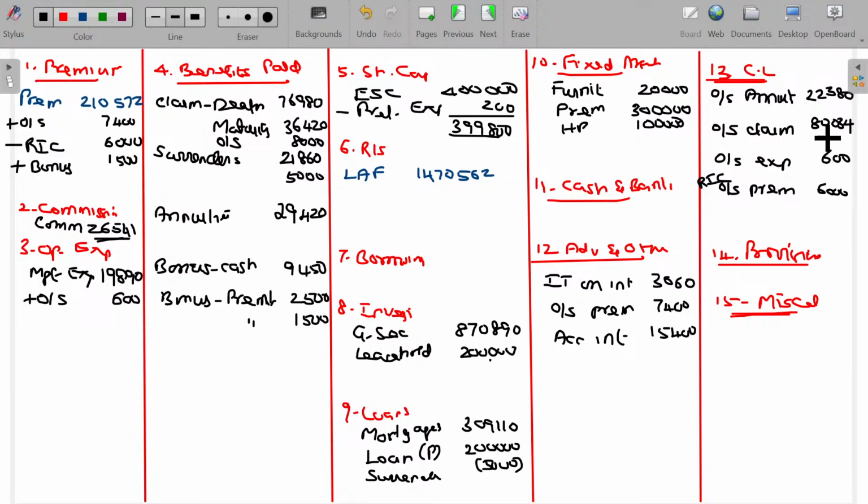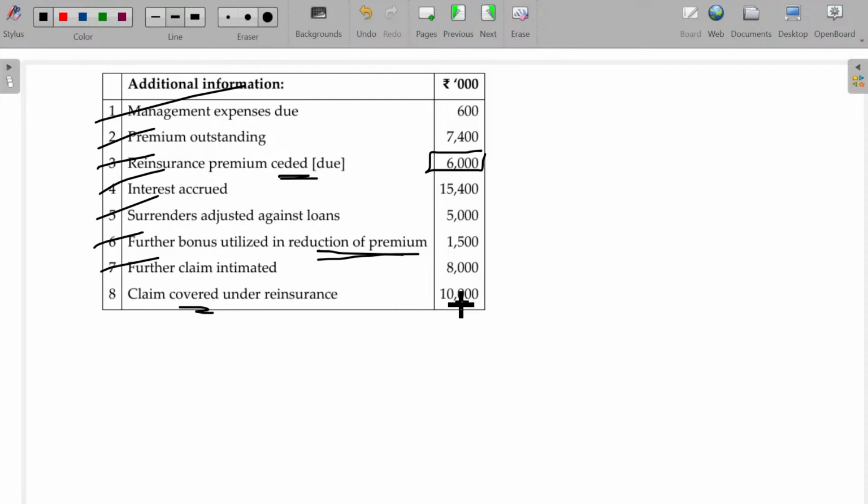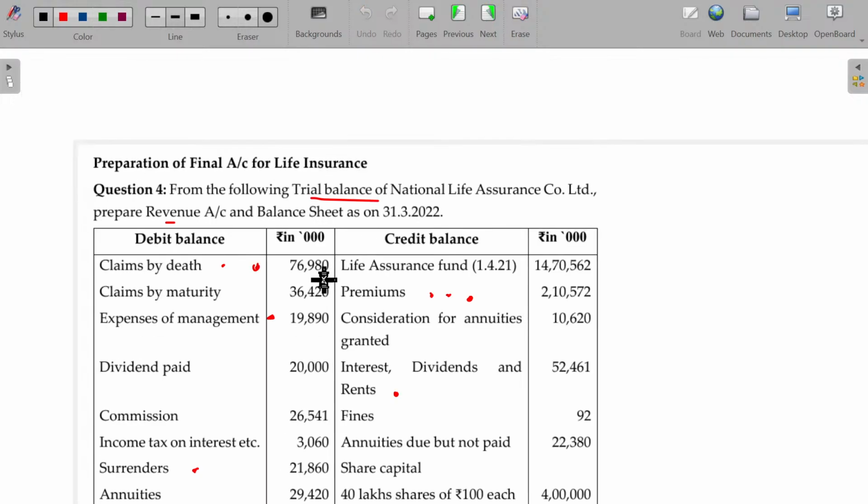Okay, 8,000 rupees will be addable here. Already there is a 80,000 rupees 34 claim outstanding. With that, another 8,000 should also be addable. Last one being claims covered under reinsurance ceded. If nothing is stated, that is always reinsurance ceded only. So 10,000 could be reinsurance ceded. So that will be adjusted here.